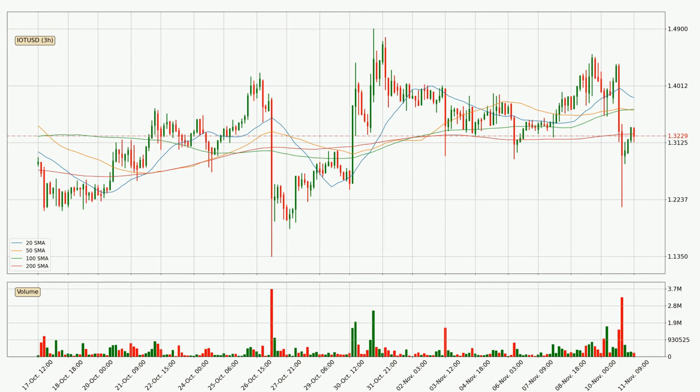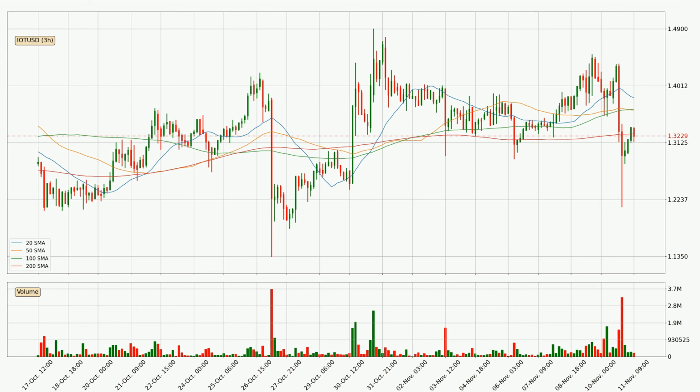Looking at the 3-hourly simple moving averages, the price broke the 50 SMA to the downside. It's a strong signal that there has been a higher than average volume. The current price is below all simple moving averages for this time interval, which looks bearish, and it is to watch if the closest SMA, the 50 SMA, will play as resistance or the price will break it to the upside above the current price of around 1.36.